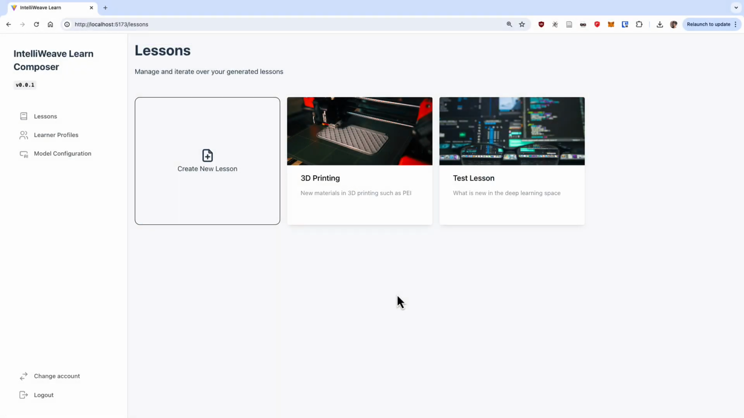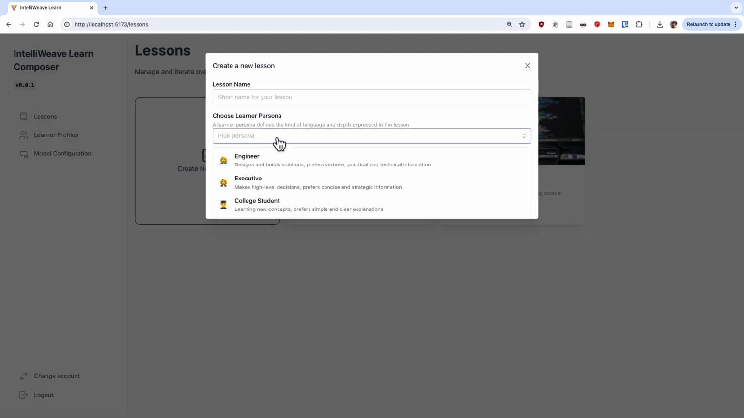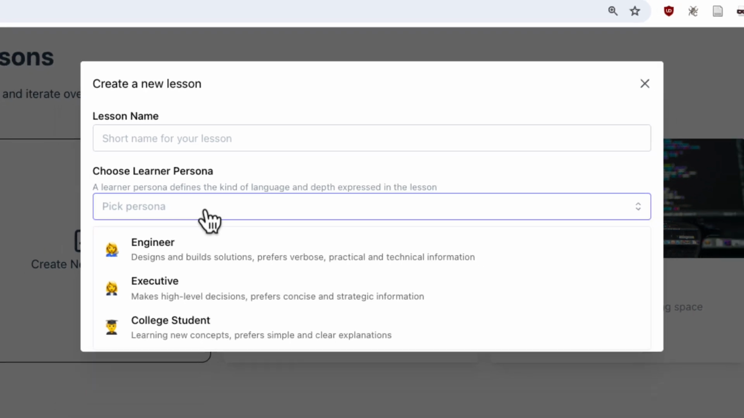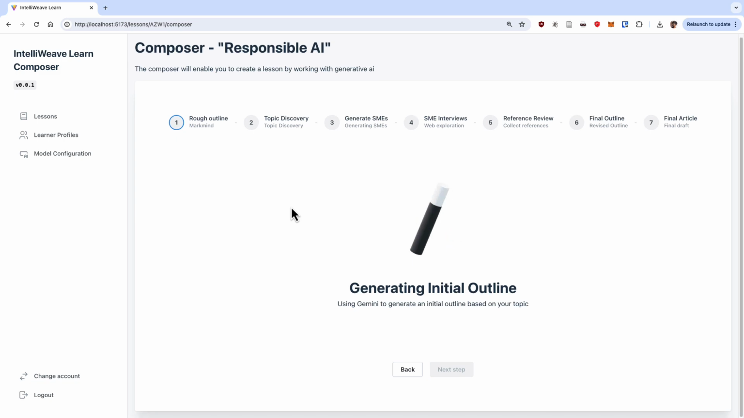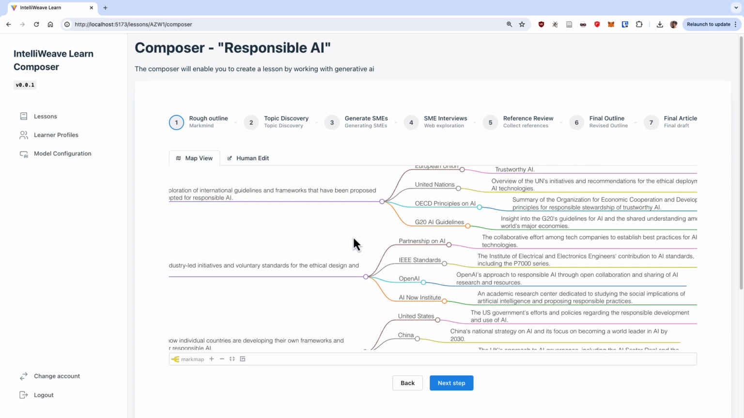We start at the lessons list, where we can create a new lesson. Here, you're prompted to enter the name and topic along with a learner persona. This customizes the lesson's complexity and perspective based on the intended audience. So let's choose engineer. And what better topic to choose than frameworks for responsible AI? When we hit start, the app uses Gemini to go out and create a rough outline based on the topic and persona. Once created, we can view it as an interactive mind map.